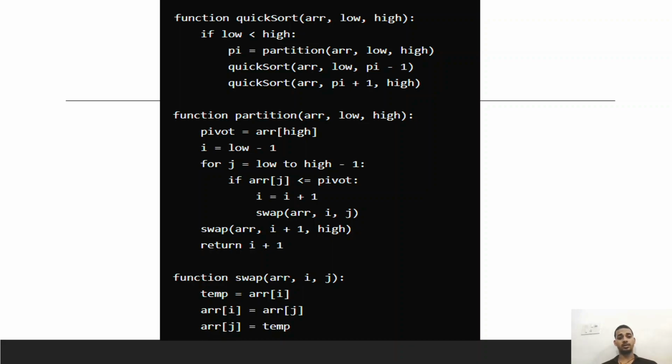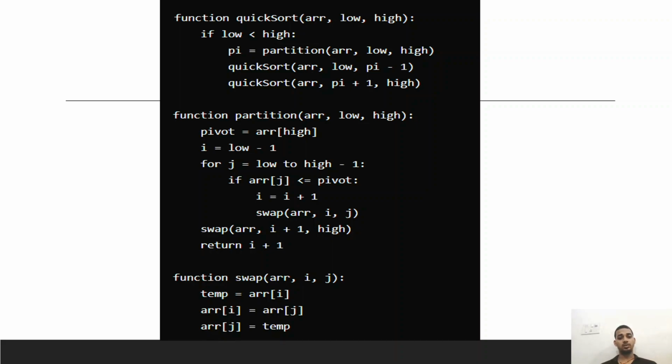Now we have to take another function, the partition function, which is used to partition the array into two different parts, one less than the pivot and the other greater than the pivot. It also has array, low and high. Pivot is equal to array[high] and i equals low minus 1.